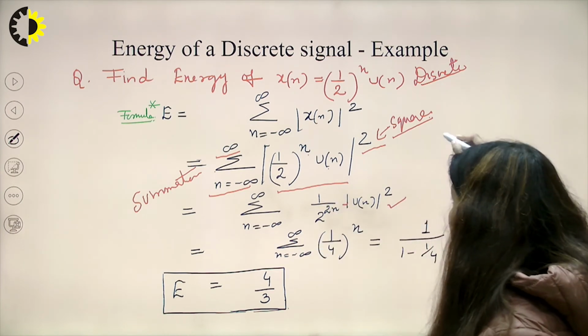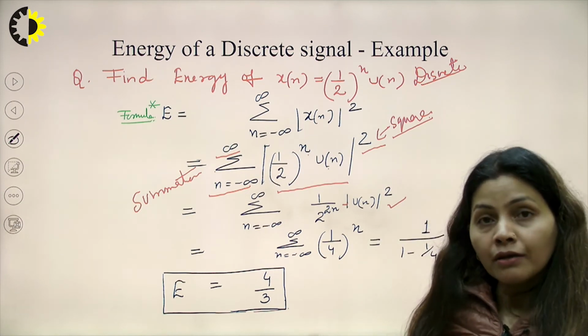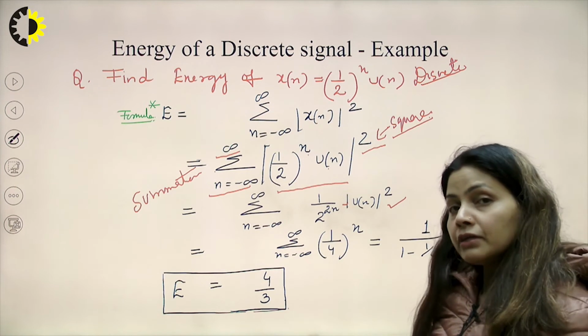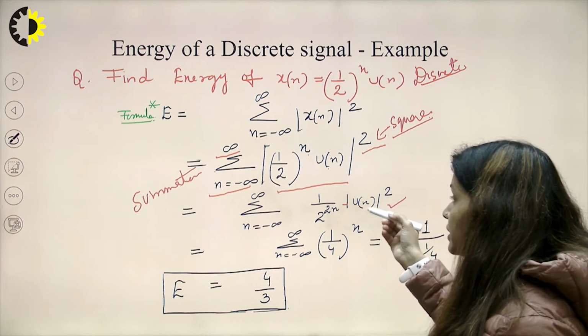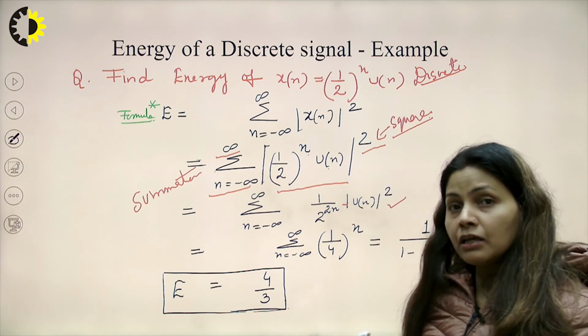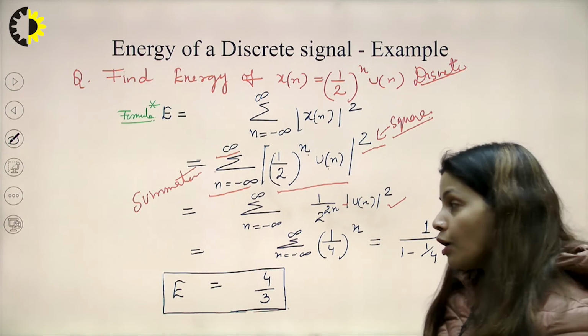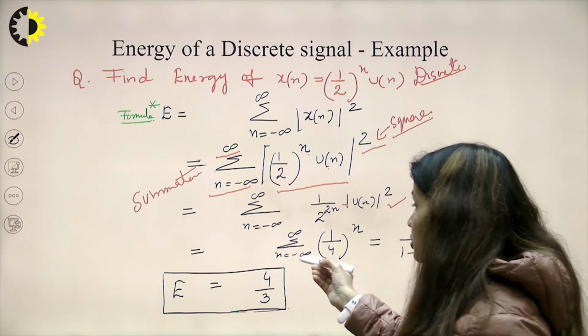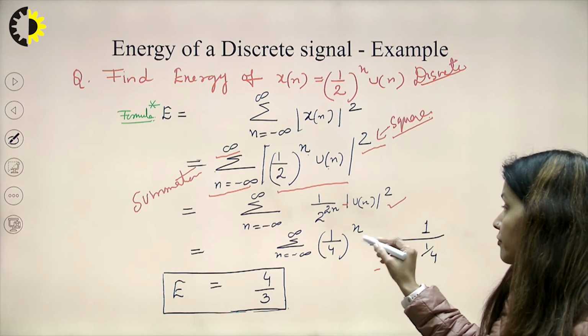Since u[n] is the unit step function equal to 1, its square will also be 1, so I can remove it from here. Any number multiplied by 1 has only the same value. So, the summation, n equal to minus infinity to infinity, of 1 upon 4 raised to the power n.